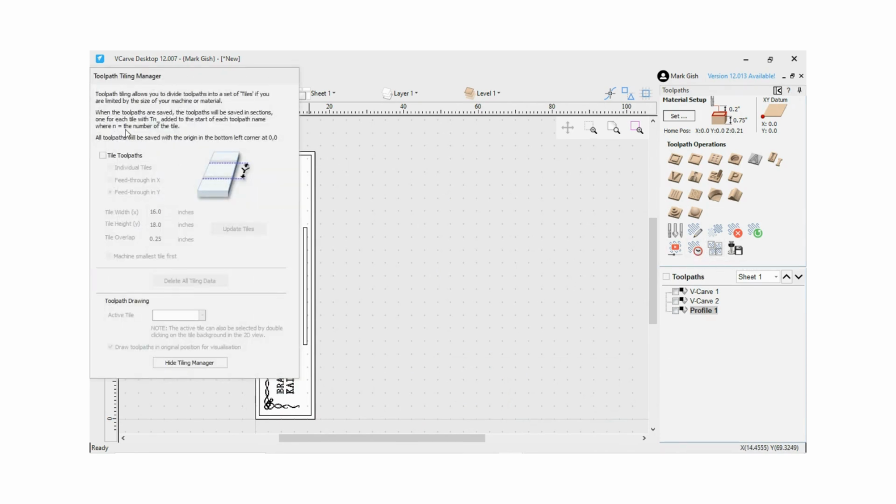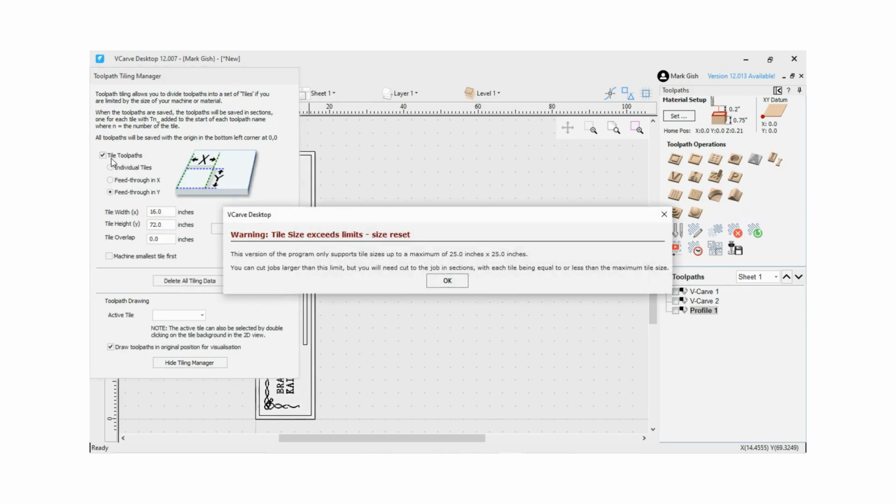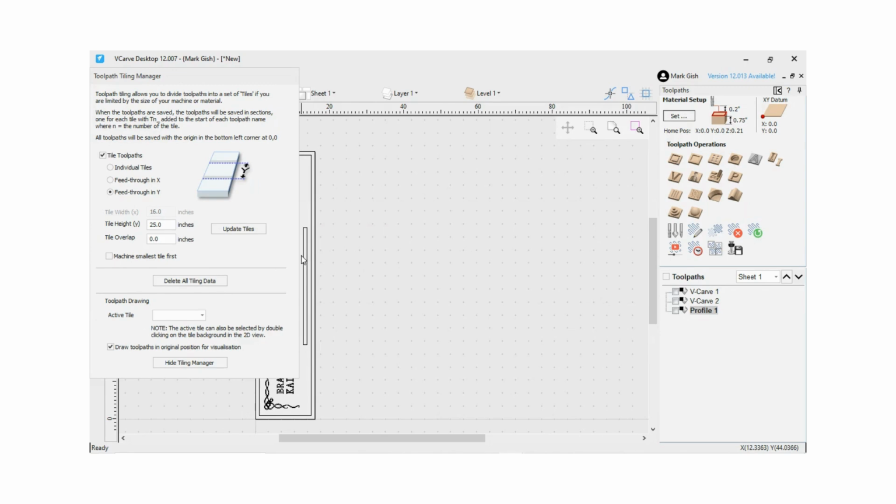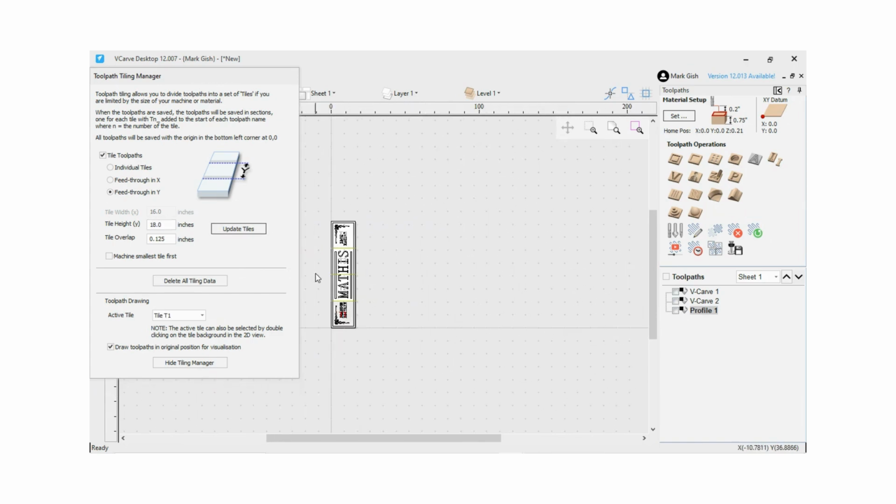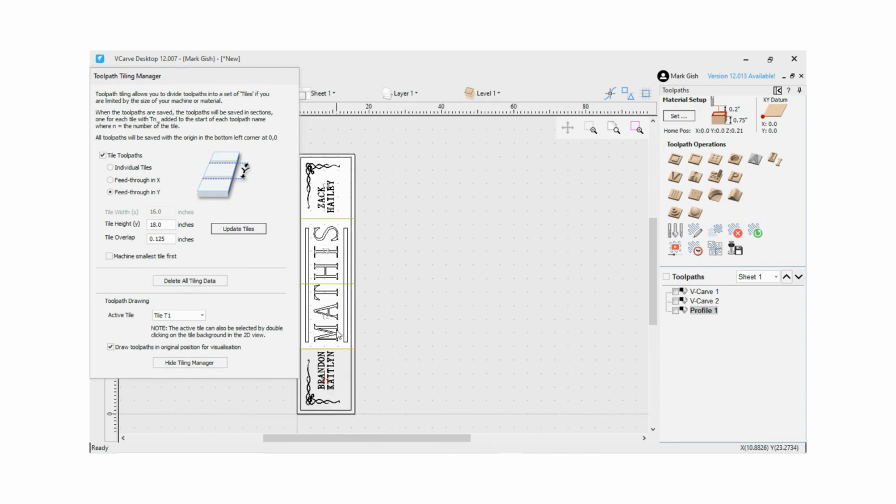Set the tile toolpath. Pick the size of each section. You can now save the G-code into a file.